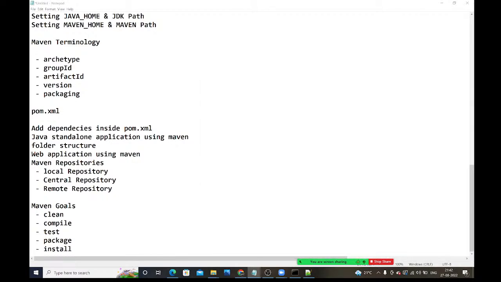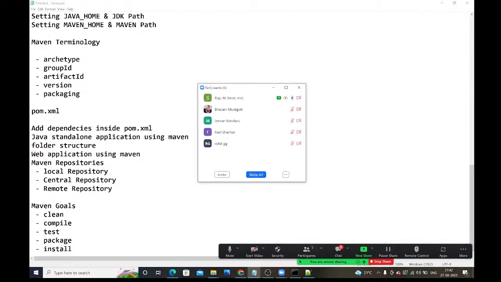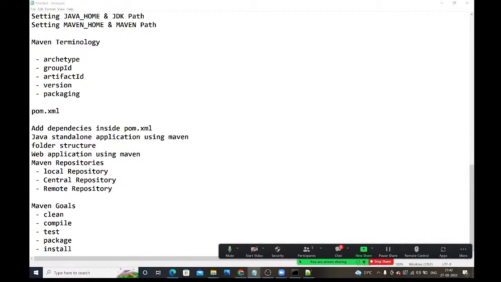Fine, guys. In the next session, we are going to start one more new tool. So this is the build tool we discussed. Next session we are going to start a new tool. What is the next tool, please?